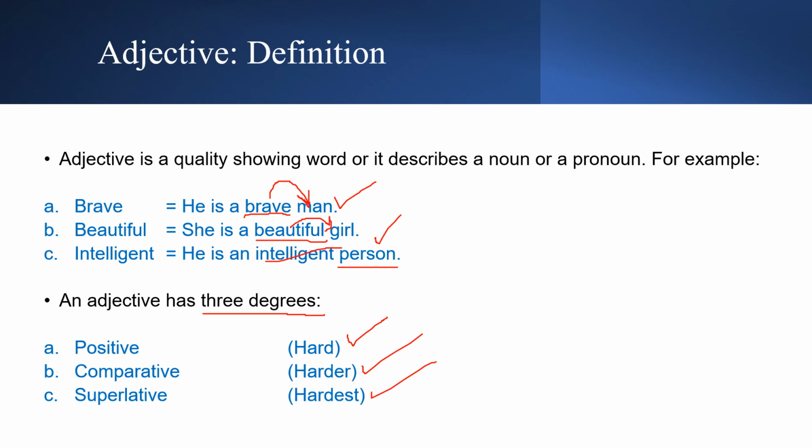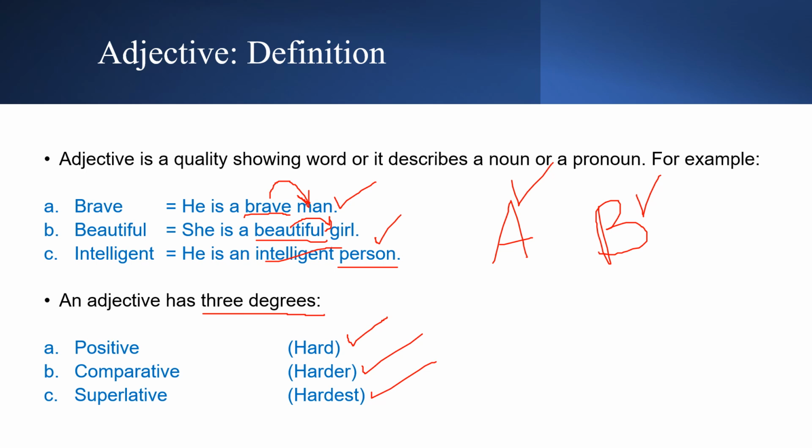But when we compare this person with another person, let's say person A and person B, this is a brave man, and this is a brave man, but obviously one of them would be braver. One of them has this quality more than the other, so that's the time when we use the comparative. So the comparative degree is used to compare two things. You remember that.